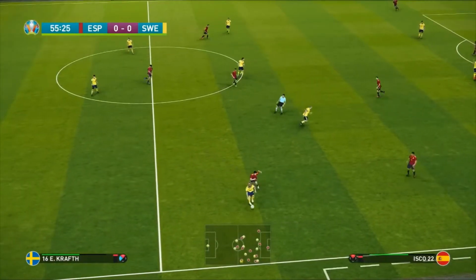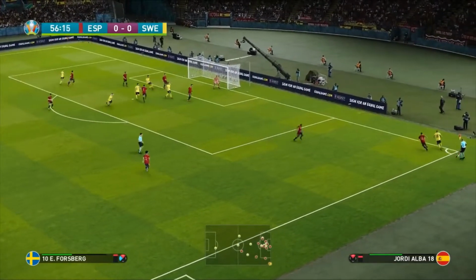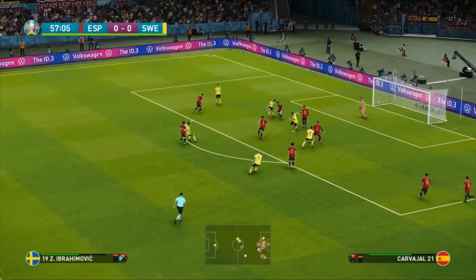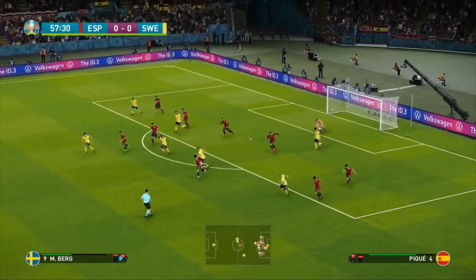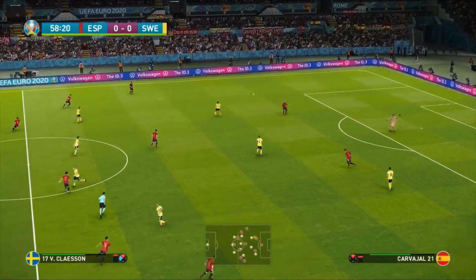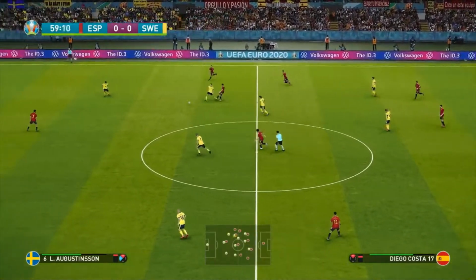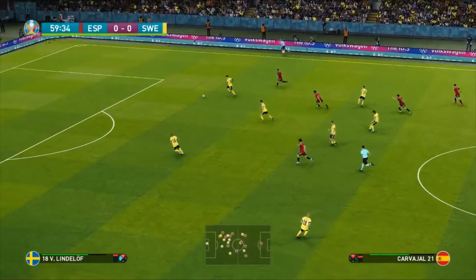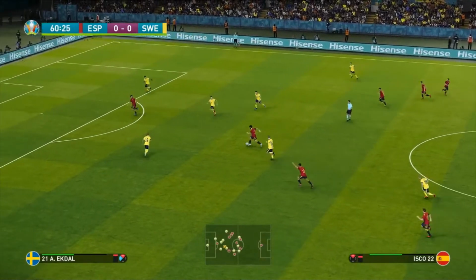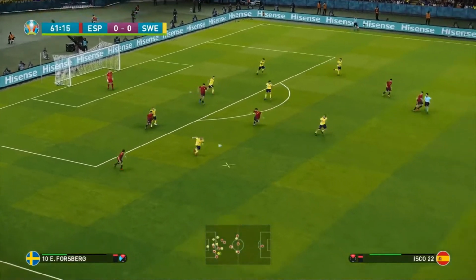Great opportunity. Here they come again. Emil Krafth hits this long for Emil Forsberg. Great touch. Keeps it in. Hits it for Ibrahimovic, who just can't get there. Ekdal. Ibrahimovic takes a shot, but it's just a little bit weak. And once again, similar to Berg earlier, it's not the greatest of opportunities to test David De Gea. It's very, very tense, this game right now, because the Swedes are doing spectacularly. Now here's Costa. Very poor ball into Dani Carvajal. The Swedes are absolutely all over him, but Isco gets the ball here. He takes the shot, but unfortunately just can't do anything right now.